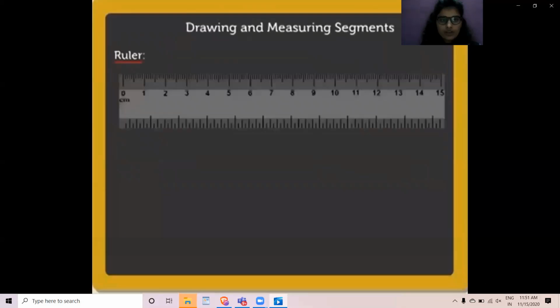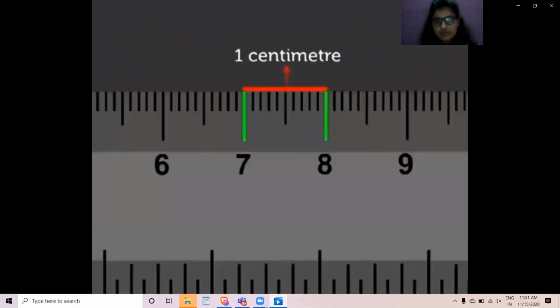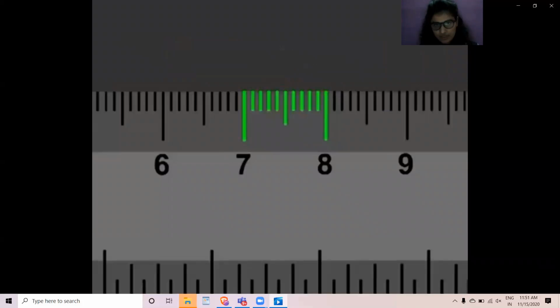We will study how we can measure a line segment. So let's start. We use a ruler or scale to draw and measure the length of a line segment. So here it has markings in centimeters.